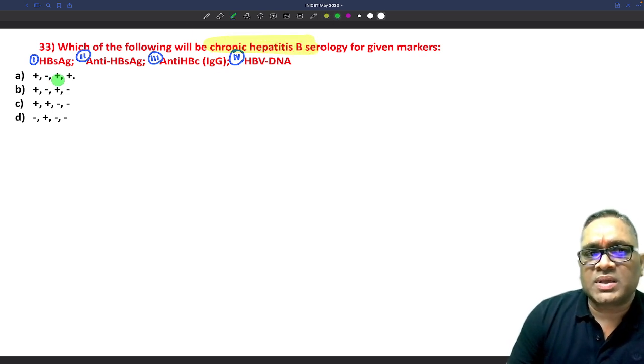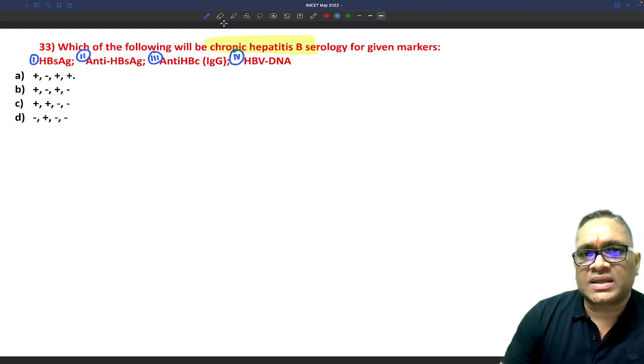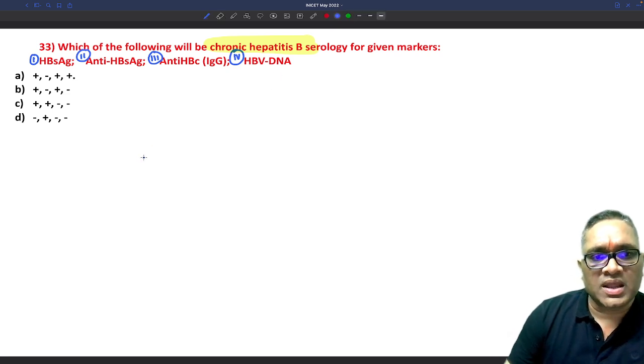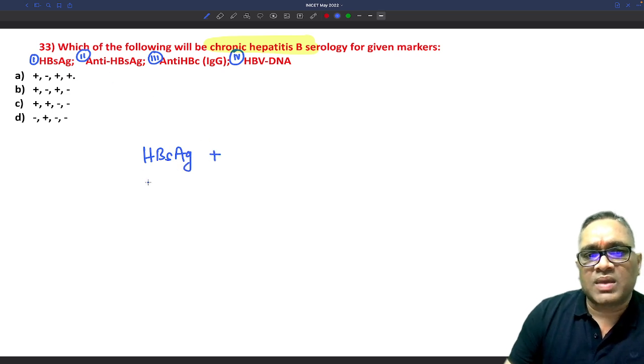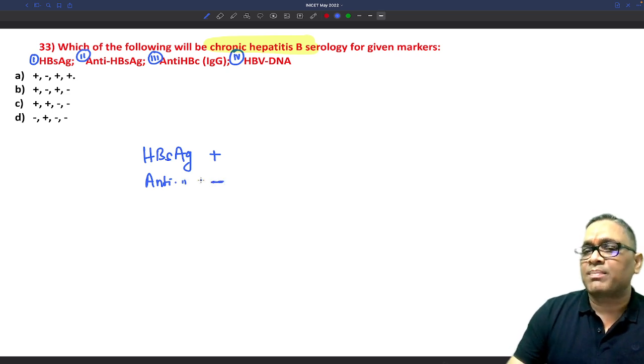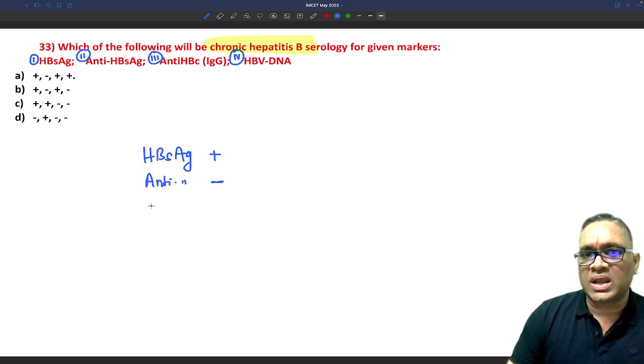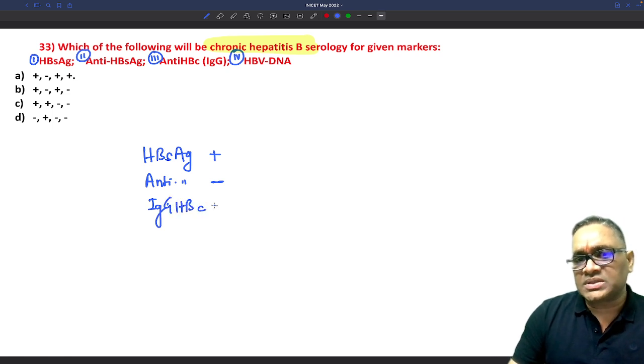So in chronic hepatitis B serology, HBsAg should be positive, right? Anti-HBs will be negative, because if it is positive, it means the person has been vaccinated or cured. So it is not possible. It should be negative. But anti-HBc IgG indicates ongoing or chronic infection. So that is why this will be present, right?